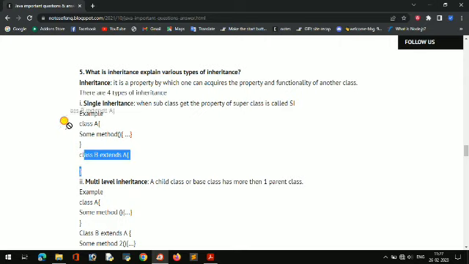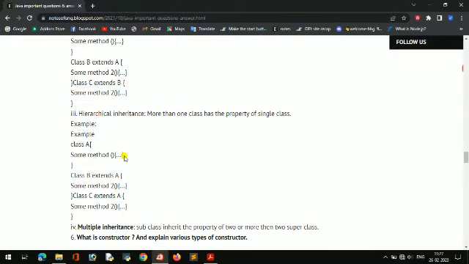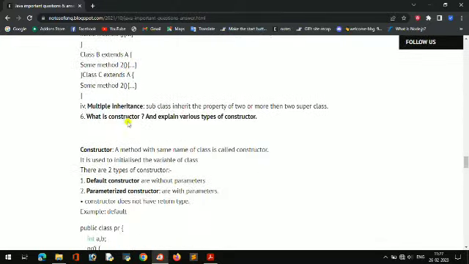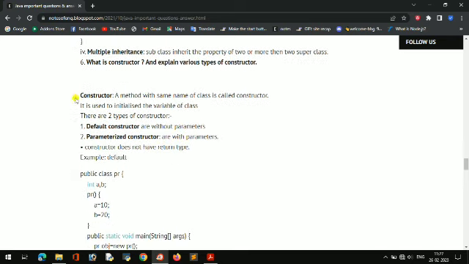I have written some simple example. In place of some method, you can write some small functions. That much only. It is about inheritance, and I have said multiple inheritance is not allowed. And what is a constructor, and explain various types of constructor. This is also an important question.